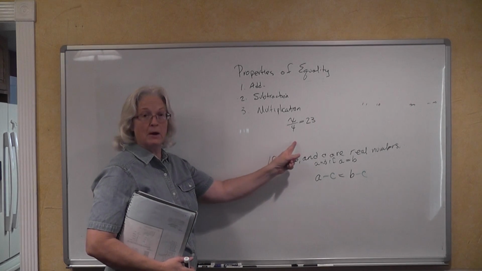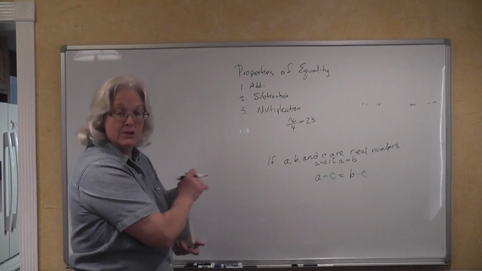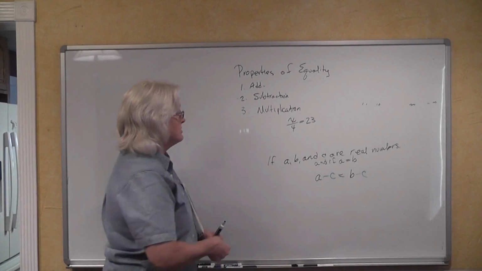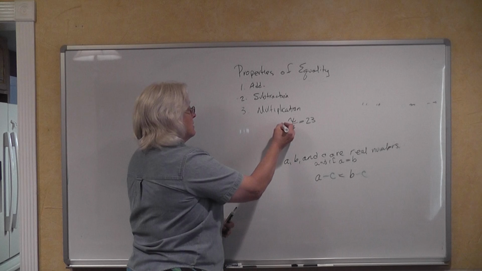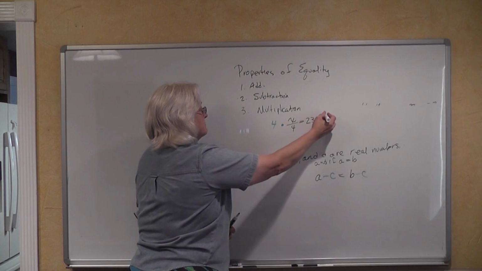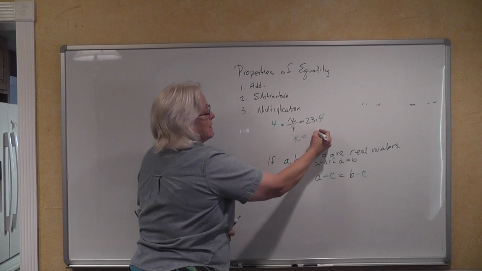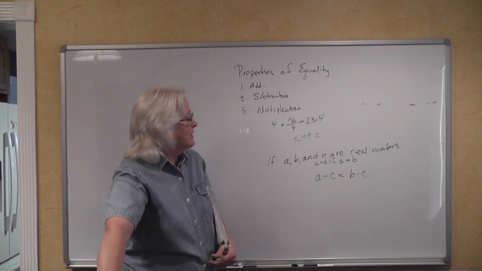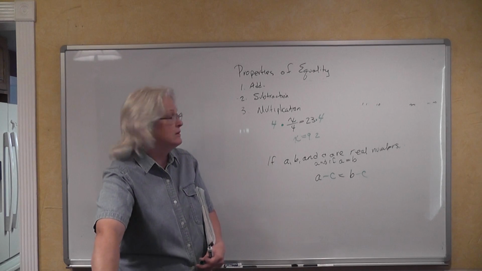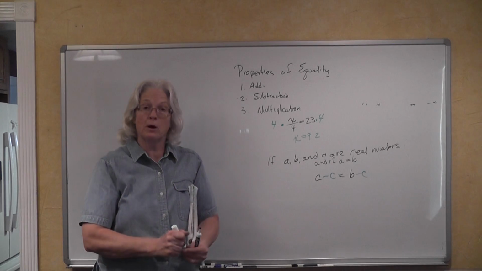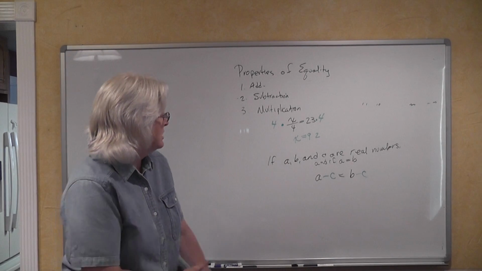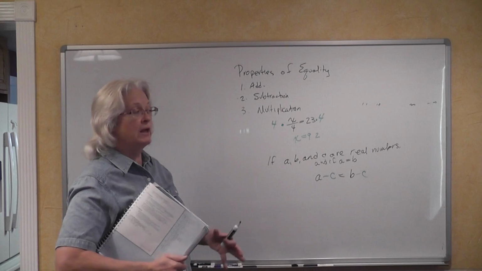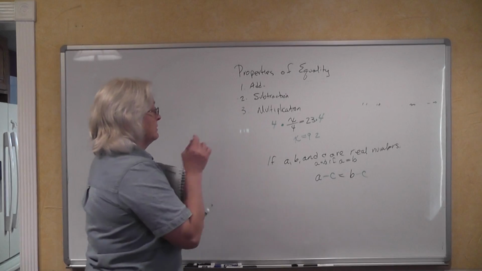This says x divided by 4. Well, multiplication, as I just said, is the inverse of division. So I'm going to multiply both sides of this equation by 4, and I'm going to come up with the fact that 92 is the value that we have for x, because 23 times 4 is 92. So this is the multiplication property of equality. What are we going to have to change down here? If A, B, and C are real numbers, and if A is equal to B, then we're going to want to multiply both sides, aren't we?